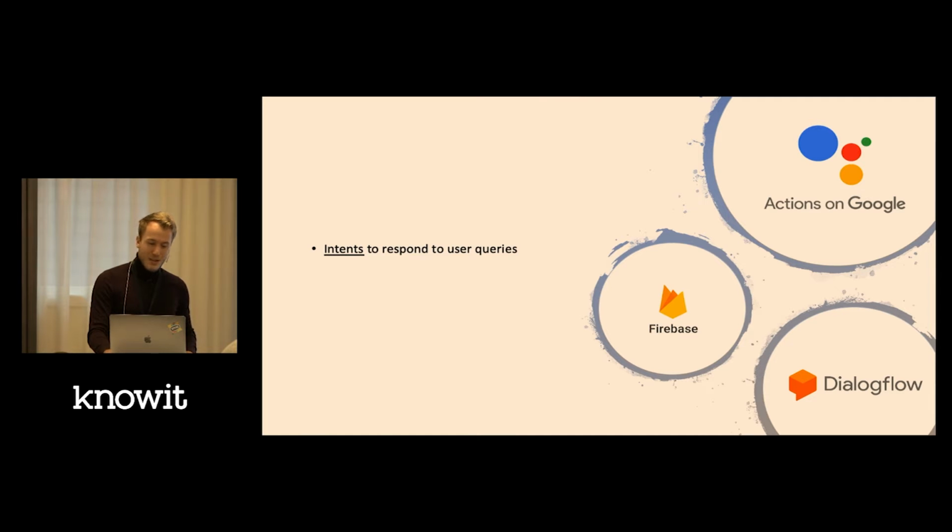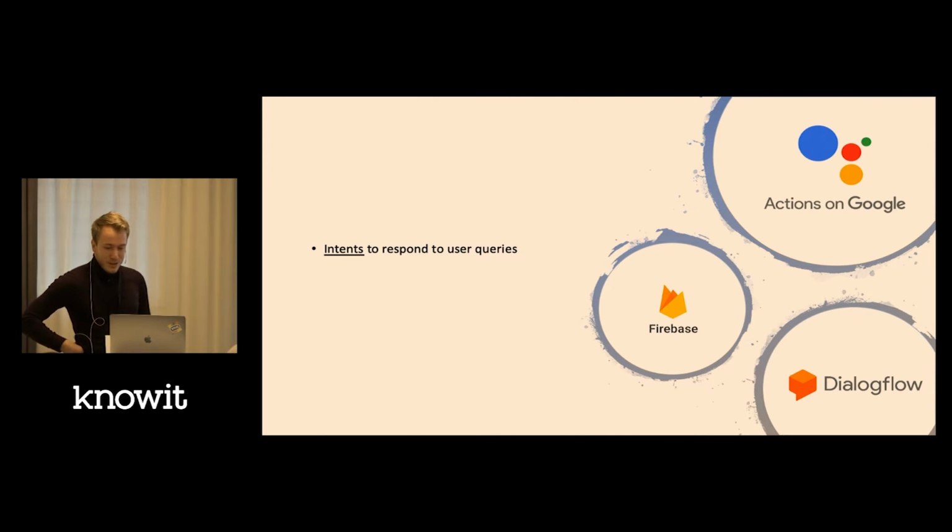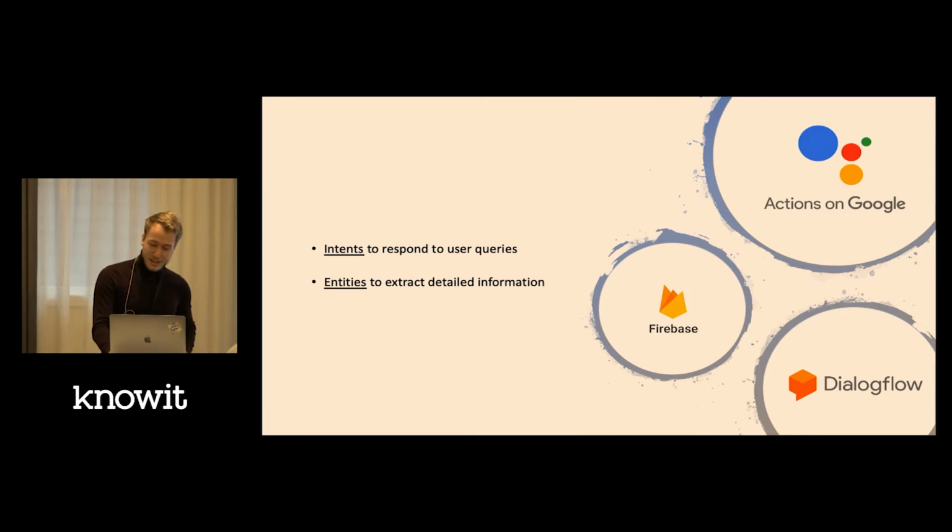The main building parts of what we're going to build today is an action, or if you're building it for Alexa or Microsoft Cortana, it would be called a skill. The main building parts of an action or skill: first you have intents to respond to what the user says, and you have entities, to extract detailed information from the user's query. I'll go further into details later.